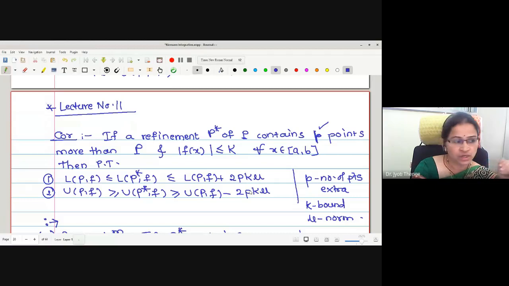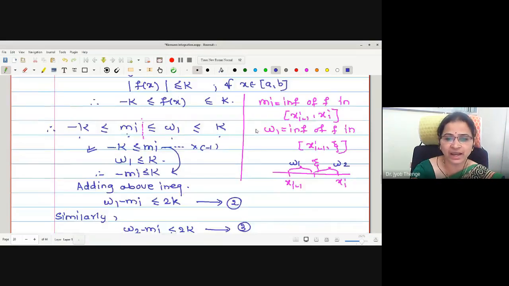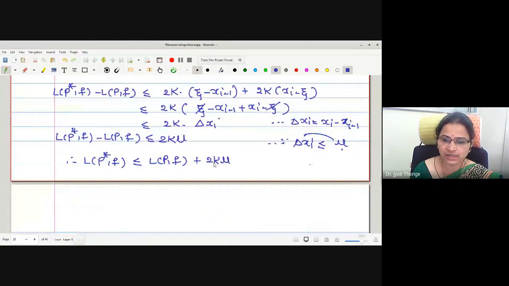P has not been introduced yet. We have proved it is 2k mu. Why is this so? Because the whole discussion is carried out by taking only one point extra. Therefore, one can write this inequality as 1 into 2k mu. One point we have taken extra. Therefore, this is 1 into 2k mu.